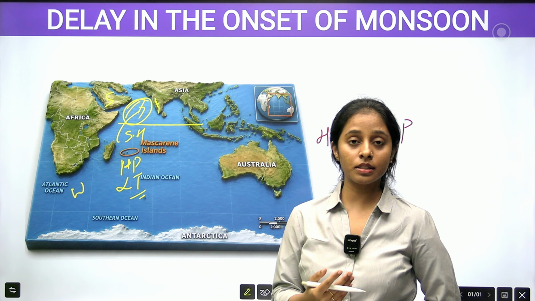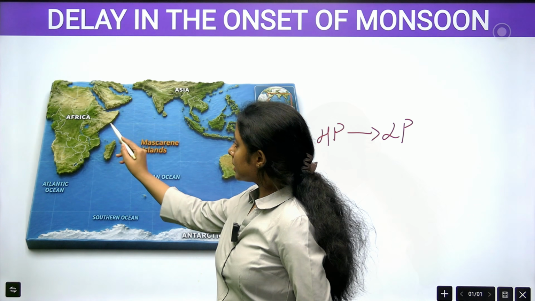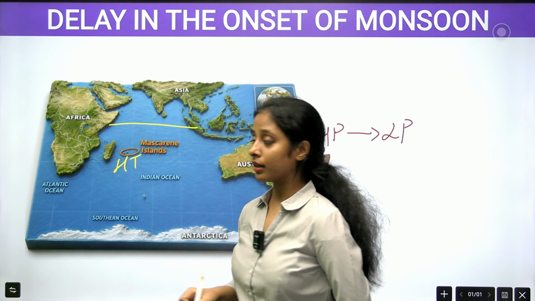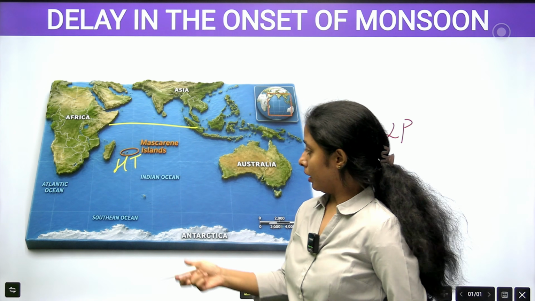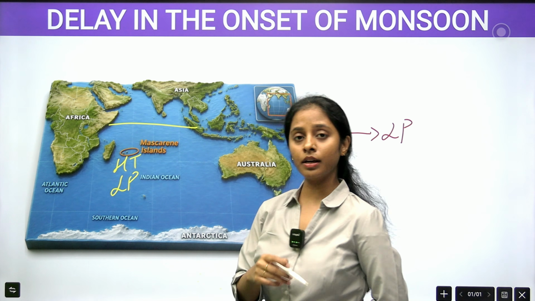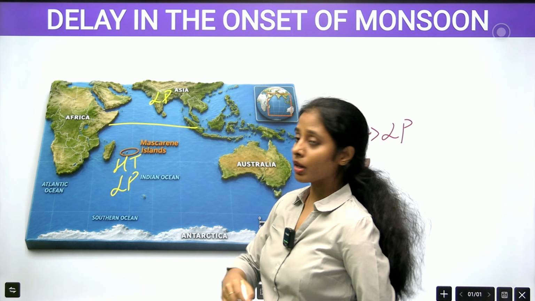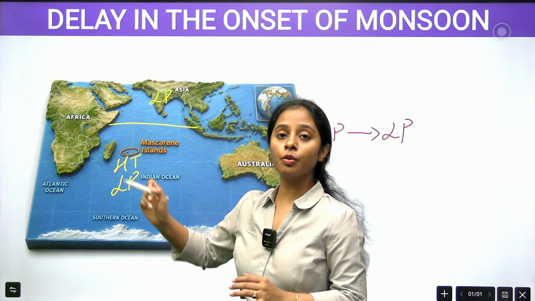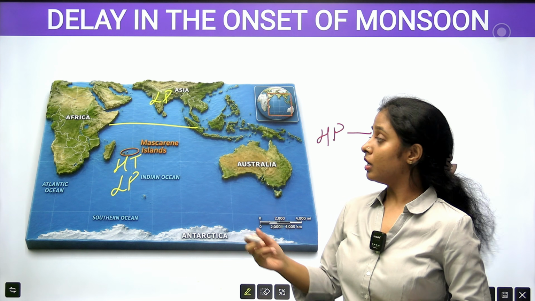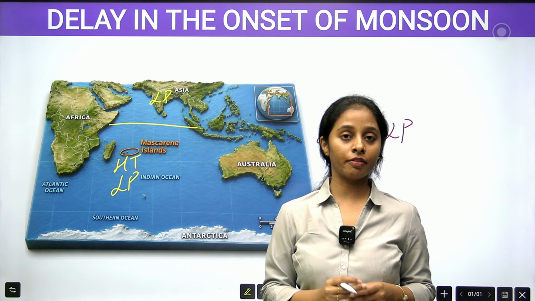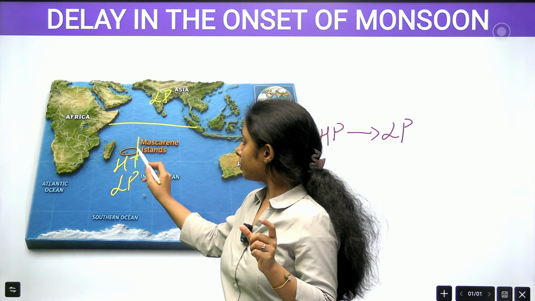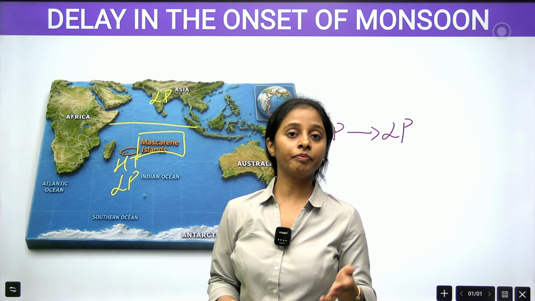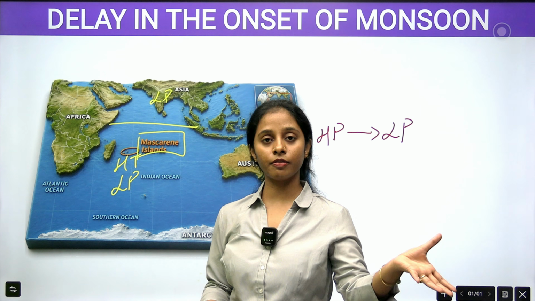But in 2026 you will understand. See, this area has become a high temperature zone. Why has it become high temperature? Because of El Nino. When there is high temperature, there will be low pressure. Here too there is low pressure because of peak summers. So now tell me, do winds travel from low pressure to low pressure? No. So this is how the monsoon was initially affected. What is the important term you need to remember? Mascarene Islands: there was high pressure, but now it has shifted to low pressure at the initial phase of monsoon.